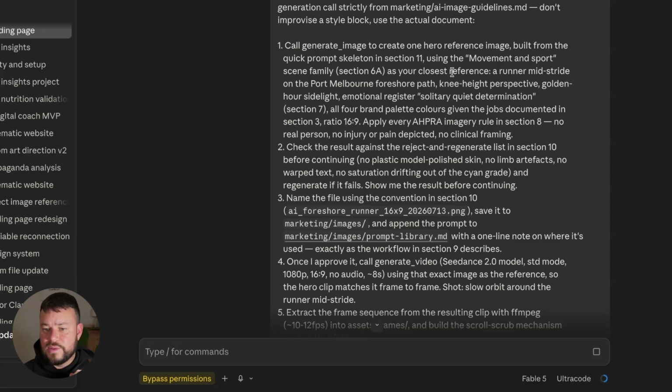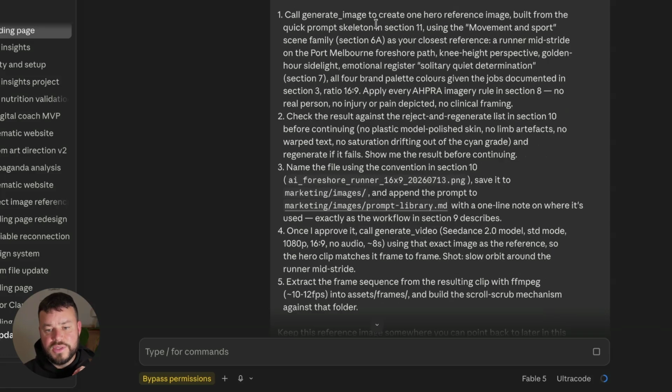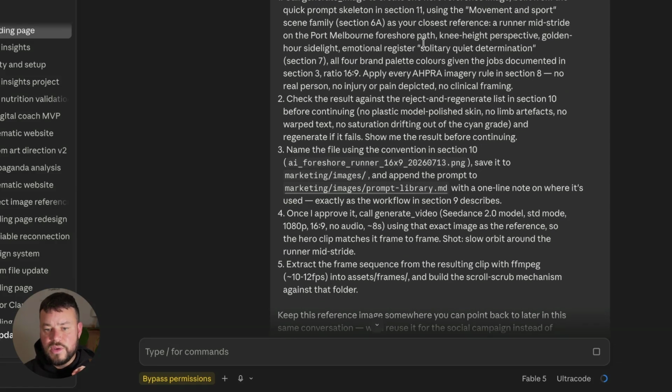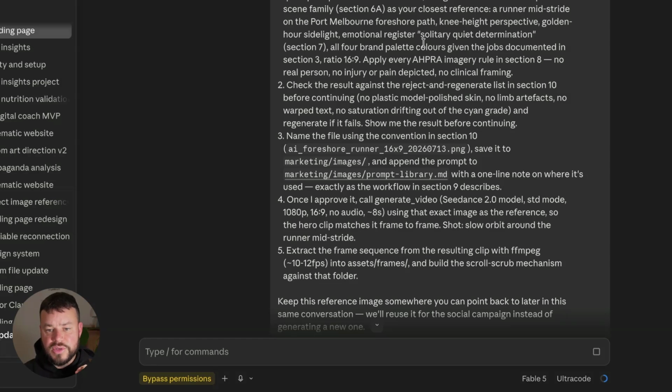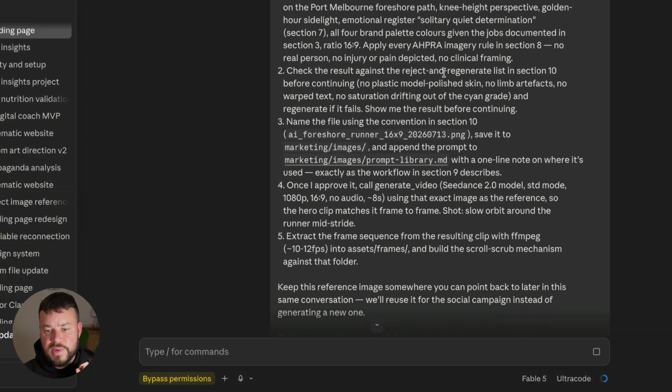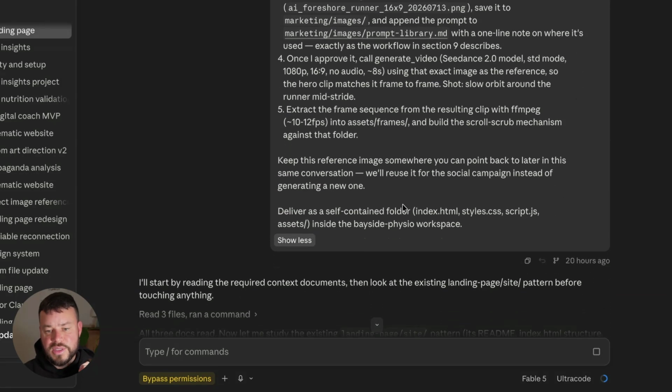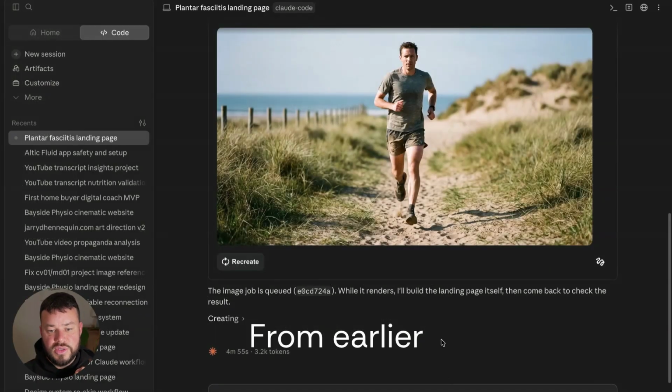And then we have a bit about how to create the content. So we're asking for a hero video. We're going to be using the Higgsfield MCP to create that video. And then it's just some information about specifically how to interact with Higgsfield. So some of the content generation rules that are specific to Bayside Physio, and then some other stuff as well. And as you can see, it kicked off the conversation here. I did this workflow a little bit earlier today. So when I was going through this live, Higgsfield was generating the images for me that I could click through and have a look and approve or deny.